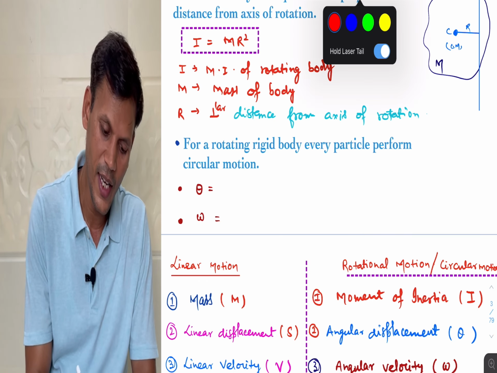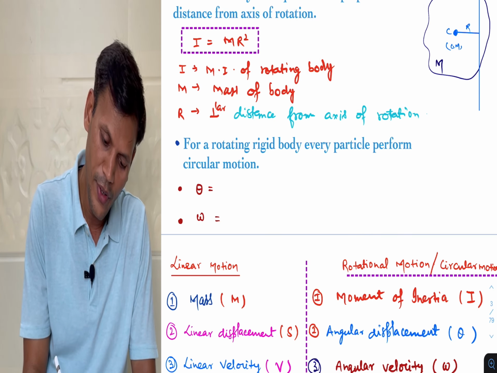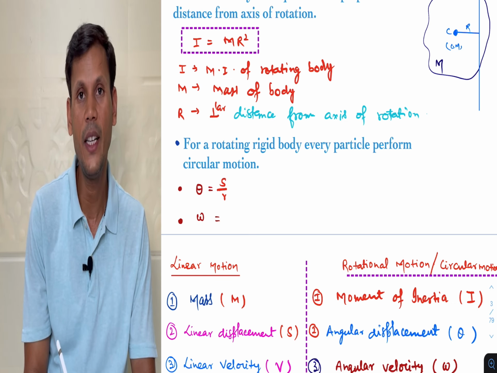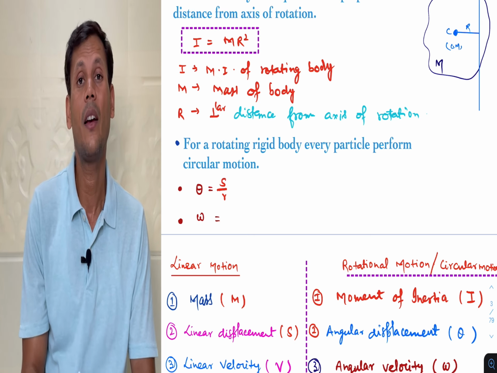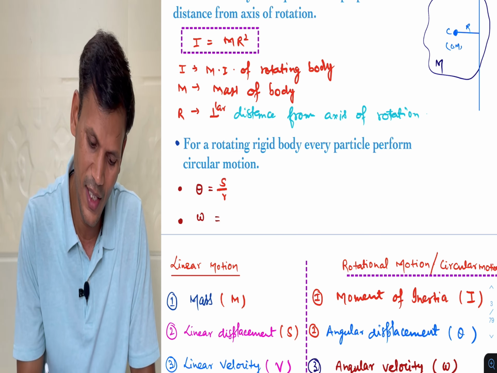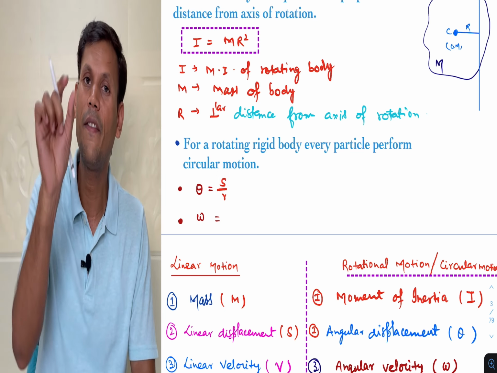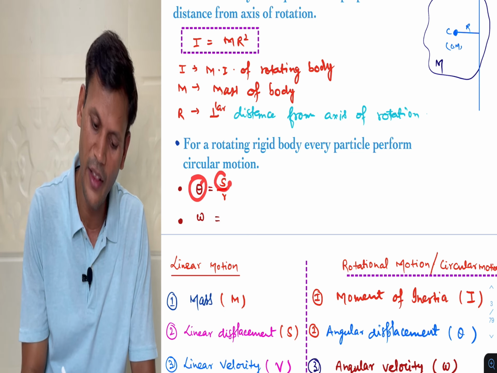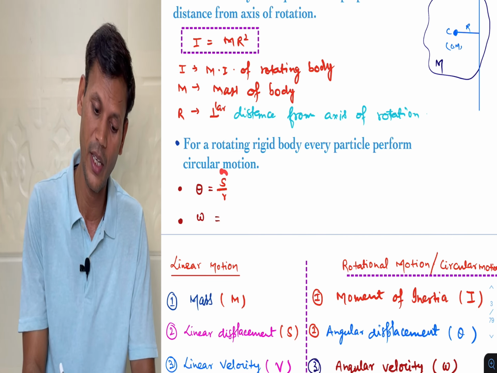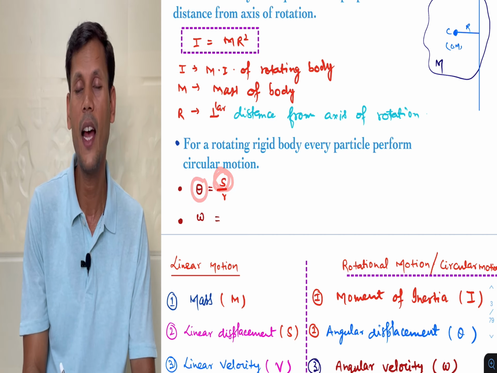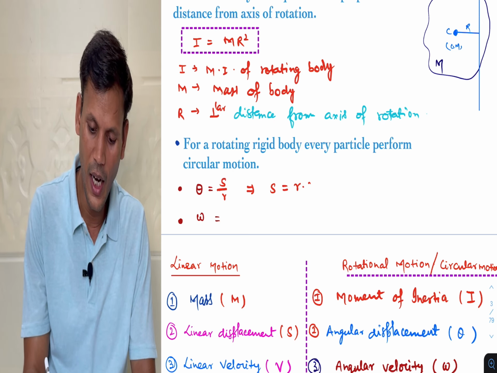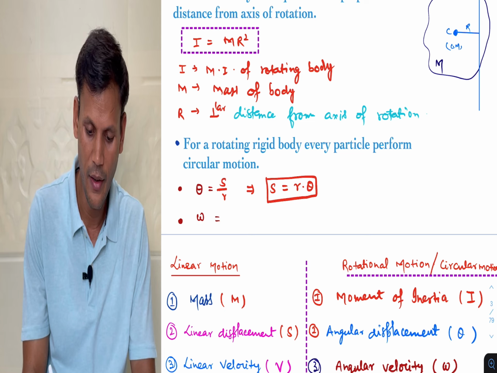What is theta? Theta is angular displacement. We have already studied, it is S by R, linear displacement upon radius. Angular displacement is length of arc upon radius. So S is the length of arc, and if that angle is very small, this length of arc can be considered as a straight line. So for this straight line the displacement is the linear displacement. Linear displacement is S. Theta is the angular displacement. So we can write S will be R into theta also from here.